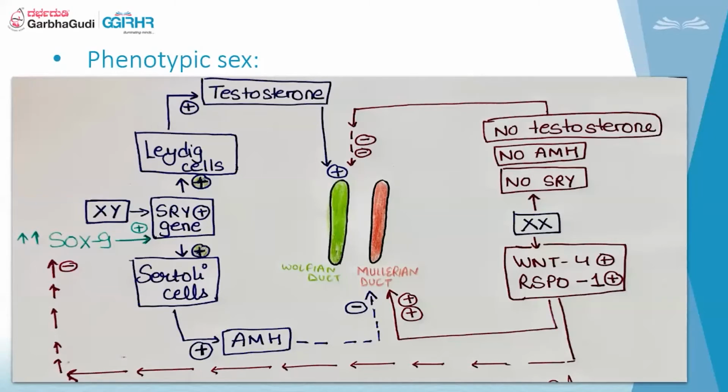But on the other hand, if the embryo has XX, there won't be any SRY gene, there won't be any development of testosterone and no AMH. So by default, the Mullerian duct will grow. But now studies have come out that the XX chromosome has a few genes, that is WNT4, which is a member of the wingless family, then R-spondin 1. These genes help in the growth of the Mullerian duct by promoting it and also by inhibiting the SOX9 factor, which in turn is used to promote the SRY gene. Next, please.